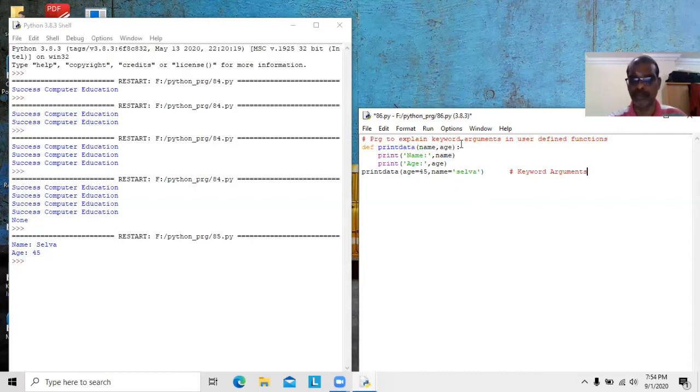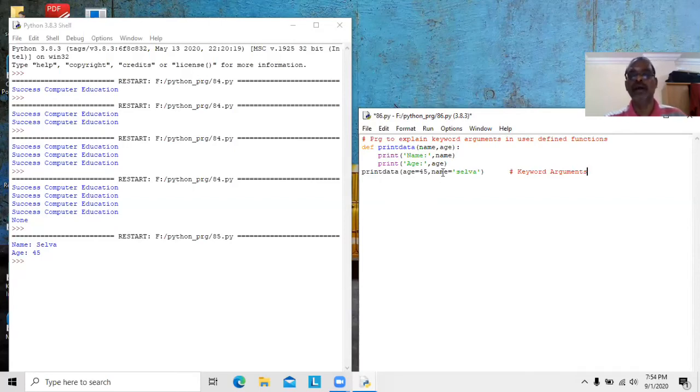First point is correct, no problem. Arguments can be assigned to parameters in function call itself. We are assigning 45, that is argument, to parameter, that is age. Similarly, argument Selva is assigned to parameter name. Second point also clear.